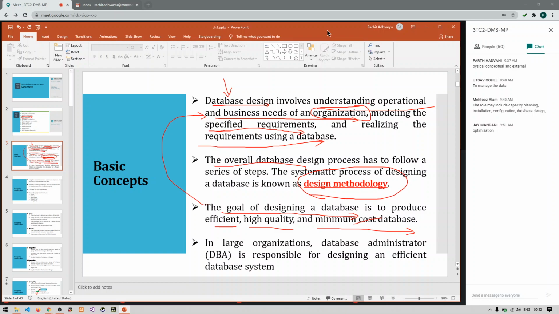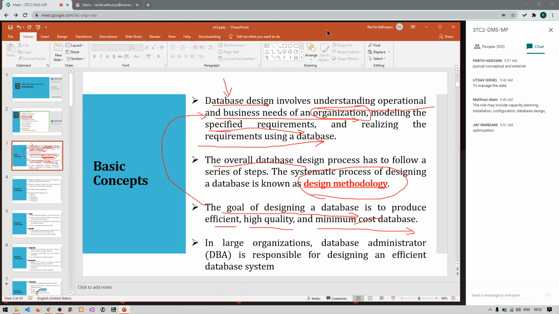Optimization, okay. High quality in short means you are going to create an optimal database. Now, what do you mean by optimal? Optimal means the database that you have created is exactly as per the requirement of the system. That means you have included each and every smallest component of the system that would be required to be stored in a database. So you have created a very good quality database.